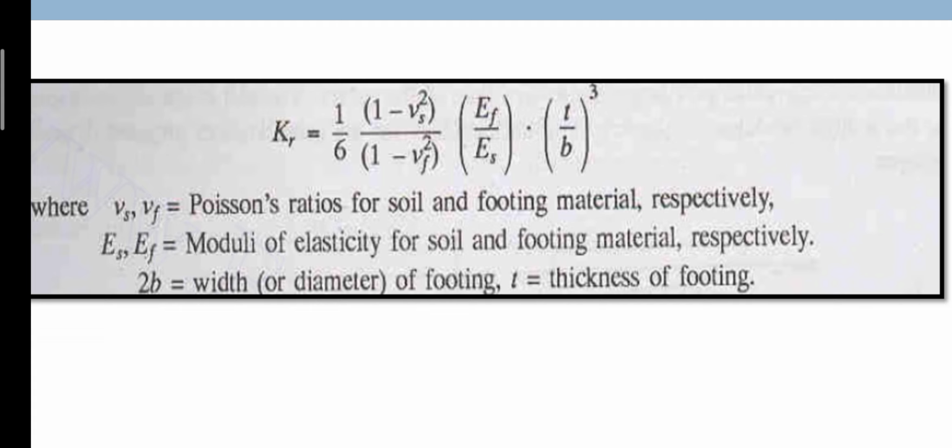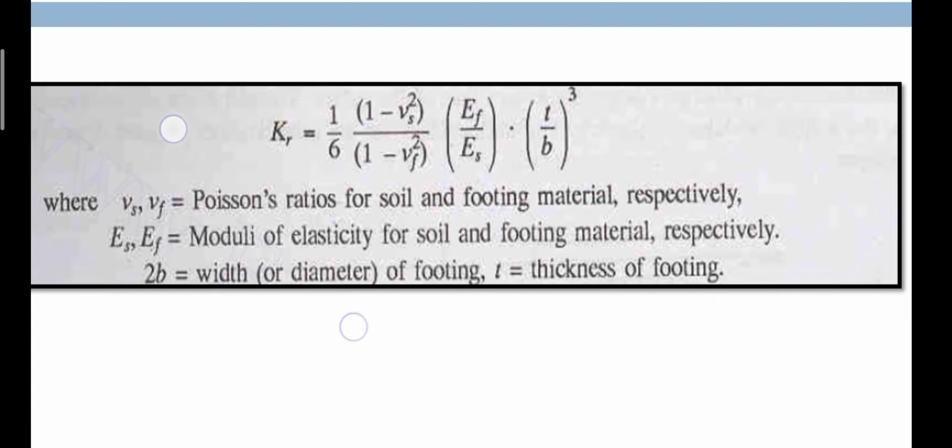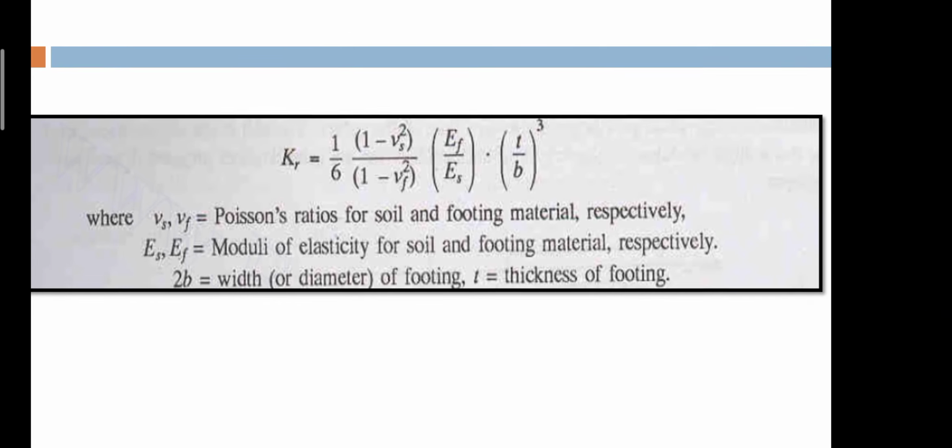So based on the rigidity formula, the contact pressure is going to vary. What is Poisson's ratio? Lateral strain by linear strain. For steel Poisson's ratio is different, for soil it is different, and for foundation concrete it is different. Young's modulus is also different.